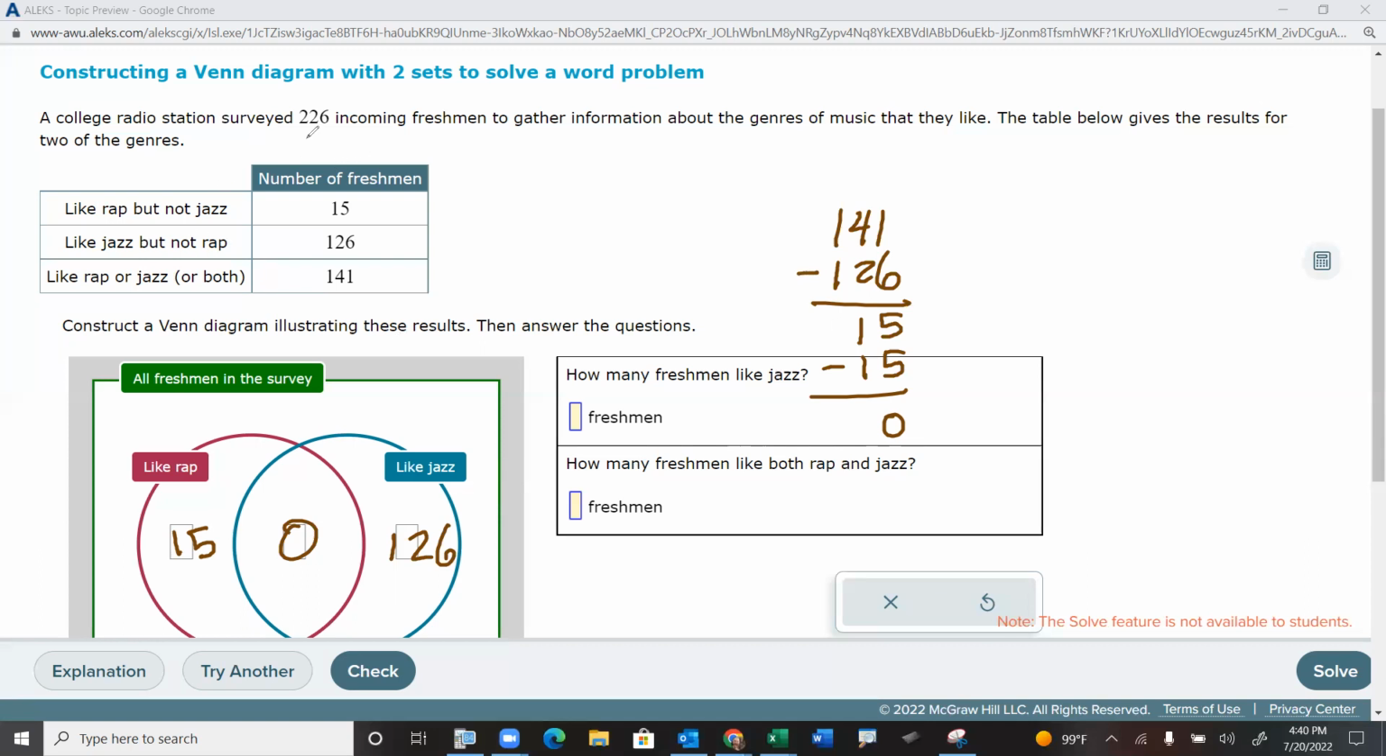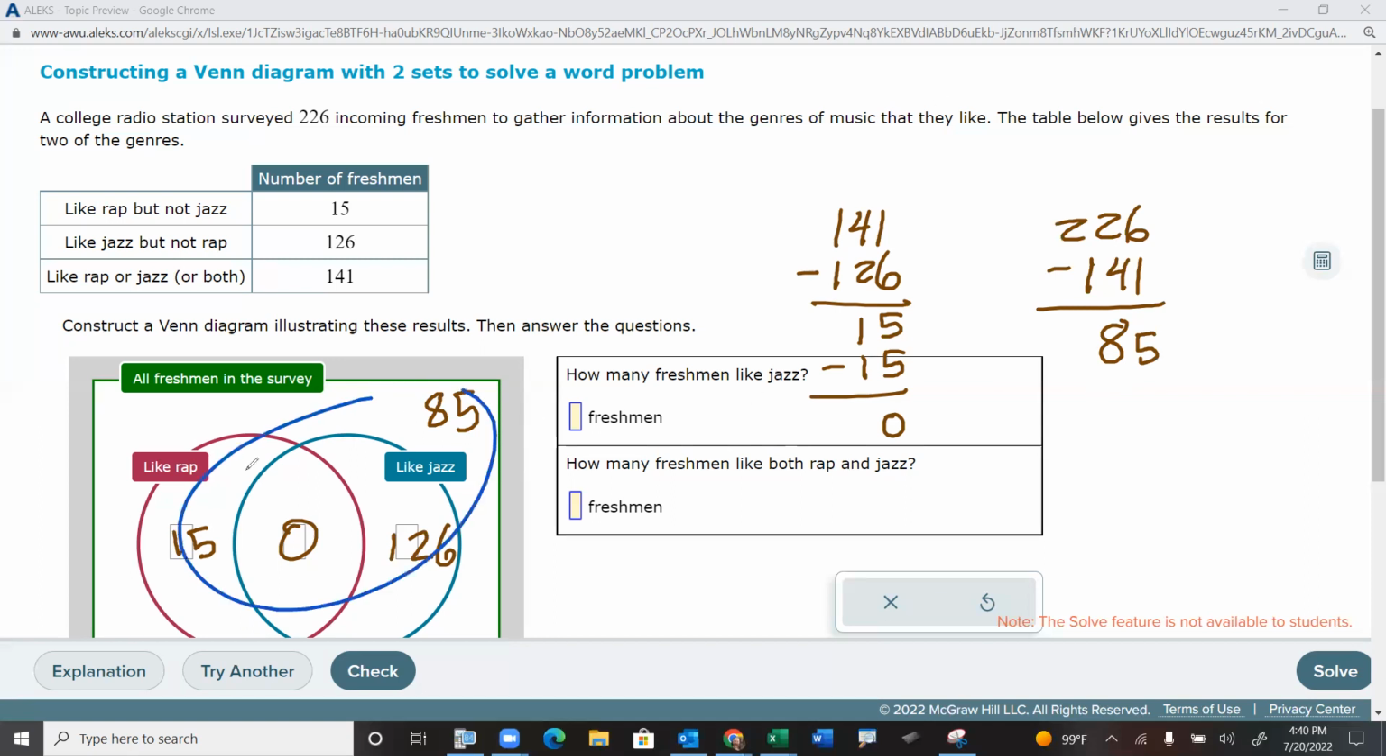Now, there are 226 people who were surveyed, and there are 4 regions to represent. Out of 226 people, we just saw that there are 141 accounted for. So there's 85 people left over. They're the people who are not into rap or jazz. All right, now we can answer the question more easily. I know it seems like a pain to go through all that before we even answer questions, but believe me, it makes it a lot easier.